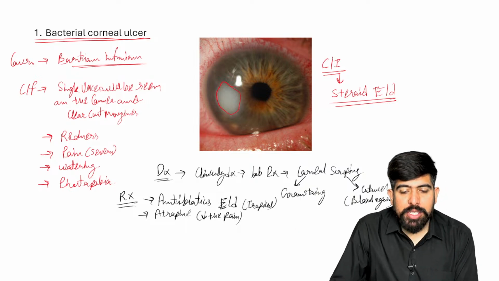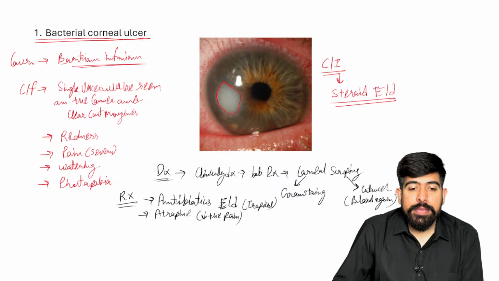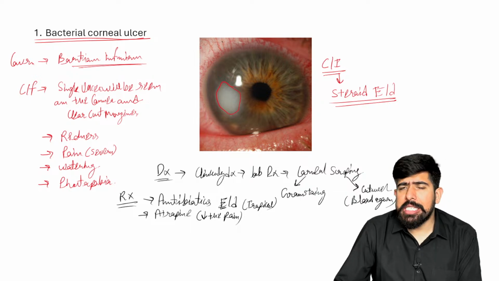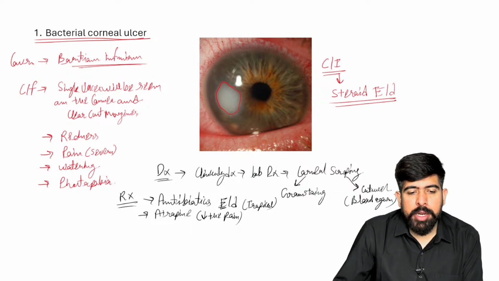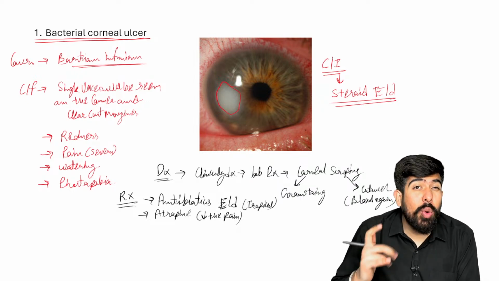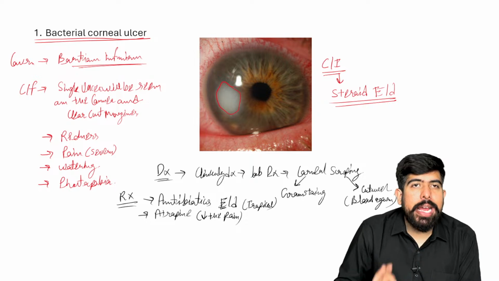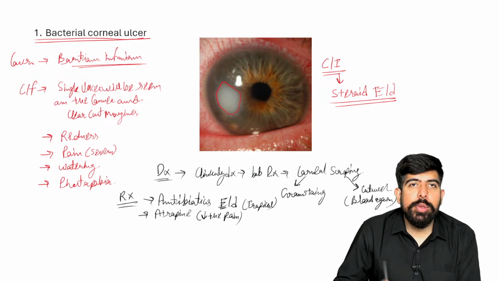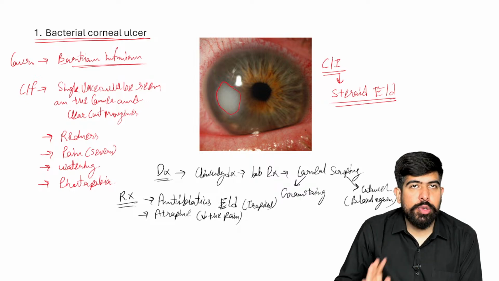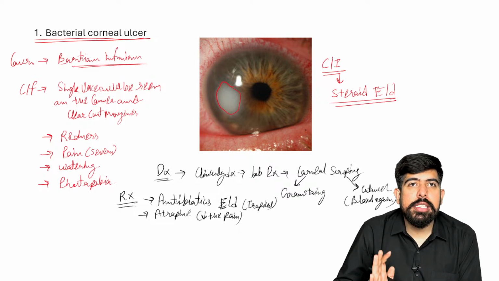If the options are given to you in the exam, asking what is the treatment of bacterial corneal ulcer, and steroid is mentioned there along with antibiotics, please remember the contraindication is steroid. We don't have to prescribe or give the steroid to this person. Is it clear to you? Right, so no to steroid. We don't give the steroid in this case.